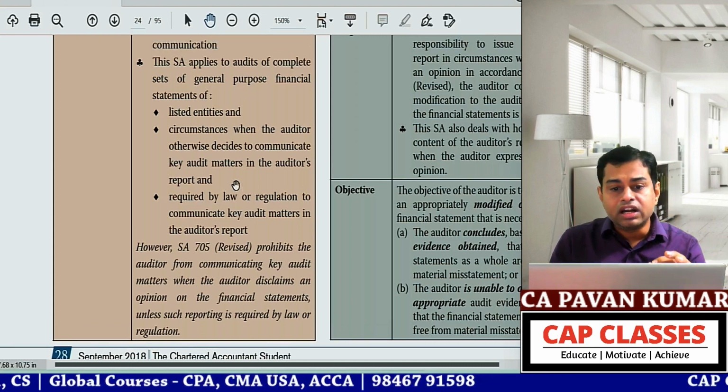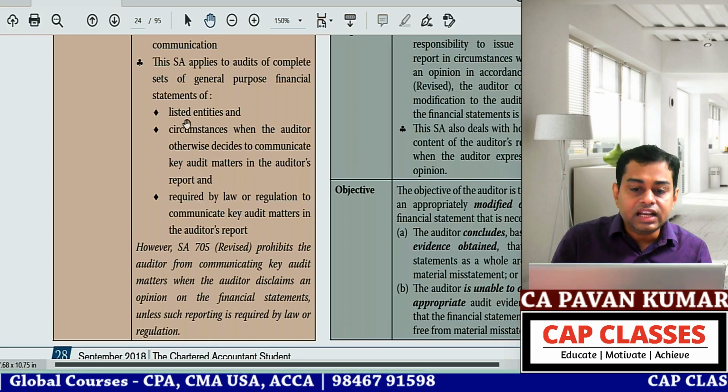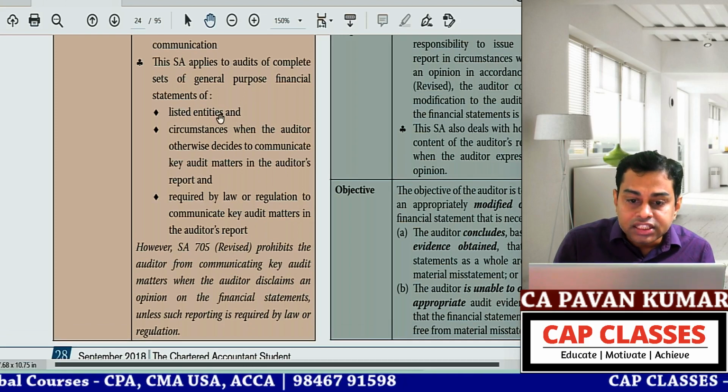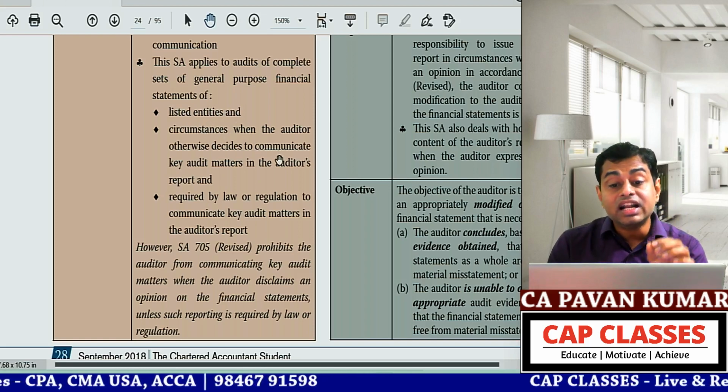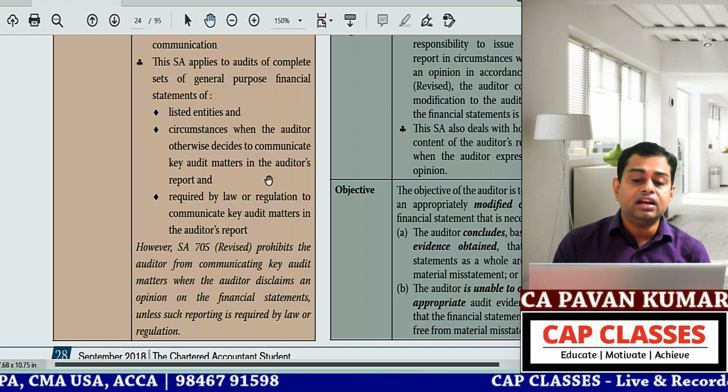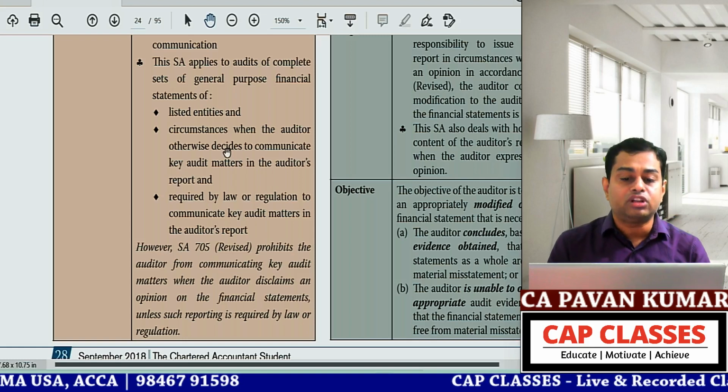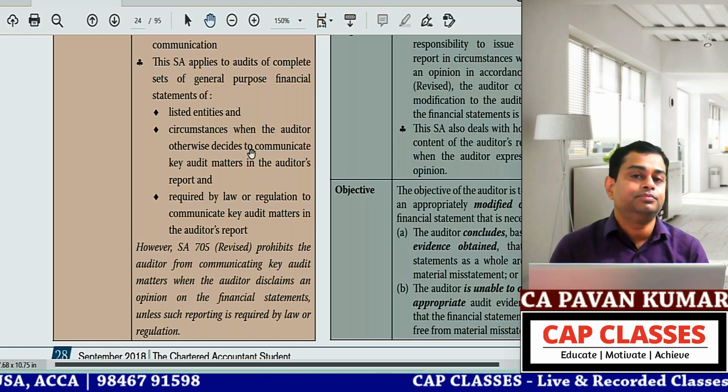Now, this standard on auditing applies in the case of audit of listed entities. Circumstances when the auditor otherwise decides to communicate key audit matters in his audit report means auditor's discretion.